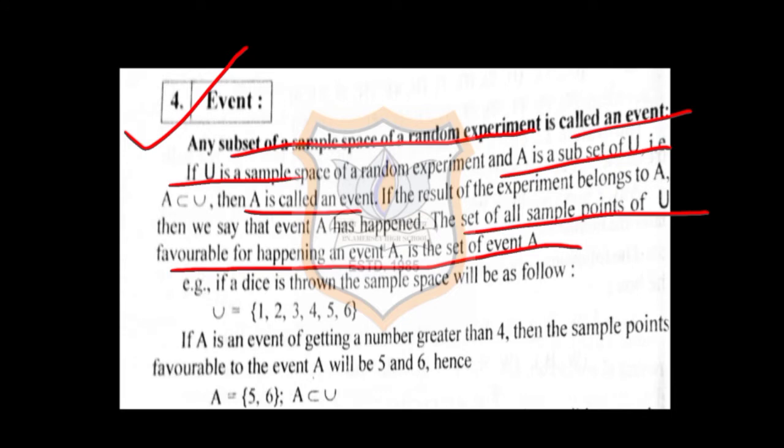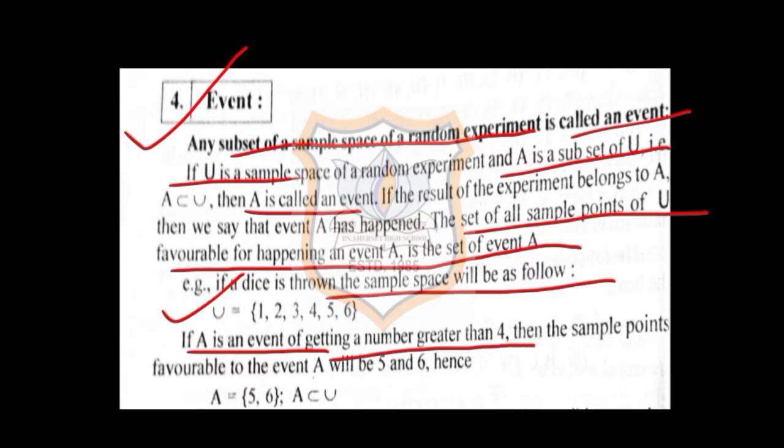Let us understand an example so that this point is clear. If a dice is thrown, the sample space is given as 1, 2, 3, 4, 5, 6. These are the sample points, and the collection is the universal set or sample space. Now if you have an event A, what is event A?